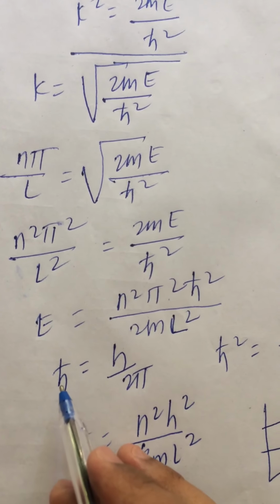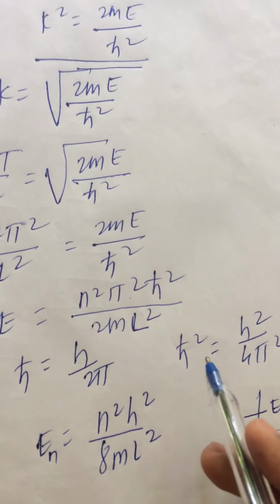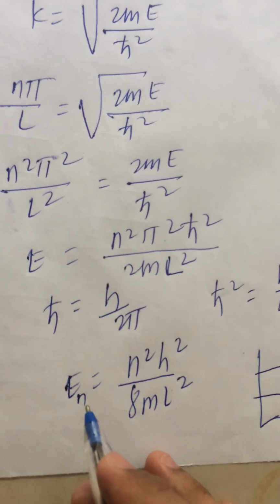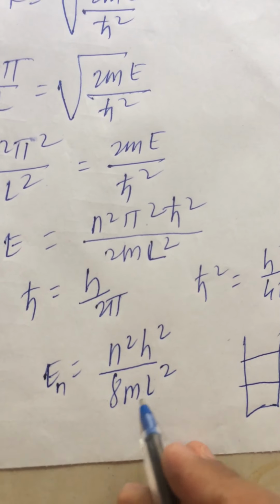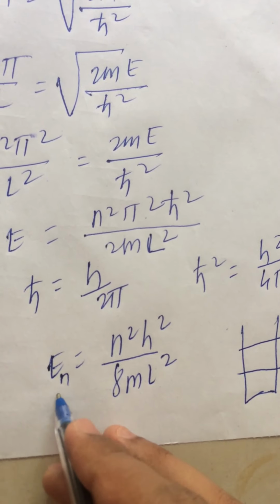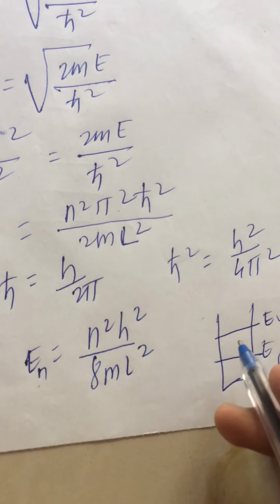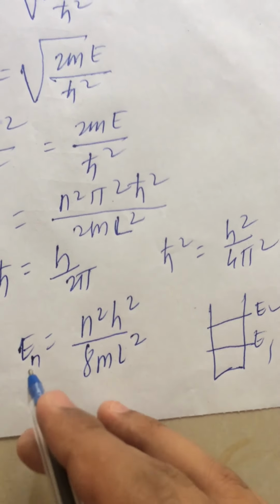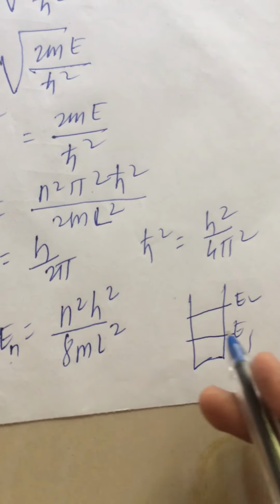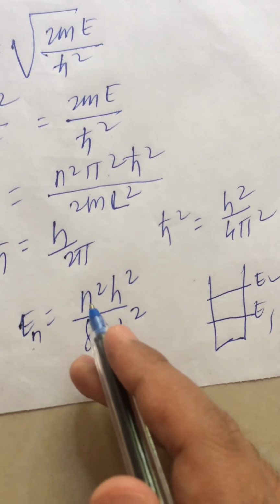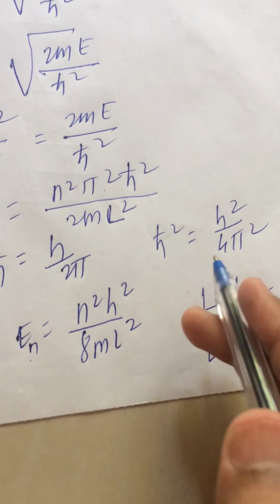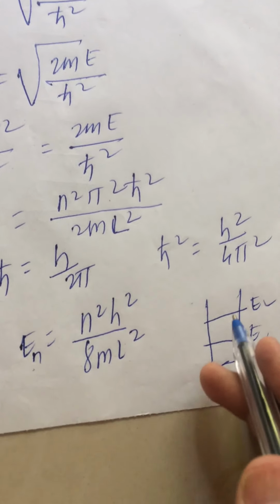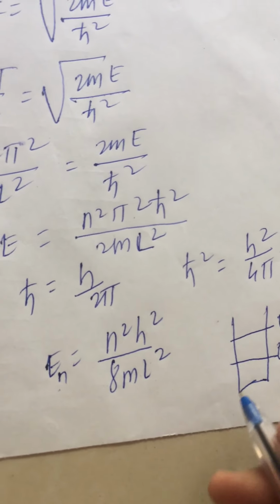But h cross is a precise version of Planck's constant, which is h upon 2 pi. Therefore h cross square is equal to h square upon 4 pi square. Put this value in the equation. So the final equation will be En is equal to n square h square upon 8mL square. Here En is known as the energy eigenvalue for a particle trapped inside a rigid box. h is Planck's constant, m is the mass of the particle, and L is the length of the box. So by putting the value of n as 1, we can find the value of E1. By putting the value of n as 2, we will get E2. Likewise, we can find the energy eigenvalues for the respective energy levels for a particle trapped inside an infinite potential well. Thank you.